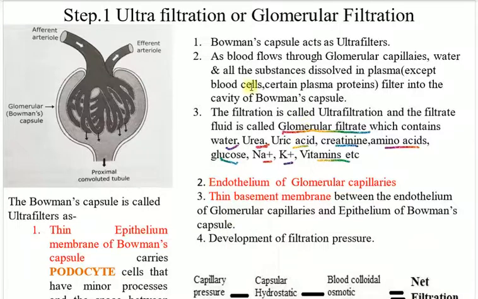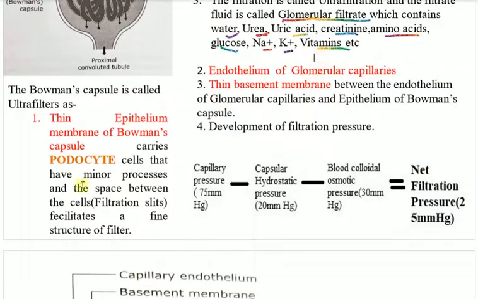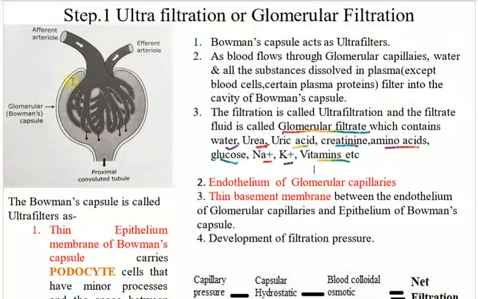Now the point is why this Bowman's capsule is called an ultrafilter. What is the specialty inside it? Here I have mentioned some three or four points. The thin epithelial membrane of Bowman's capsule carries podocyte cells that have minor processes, and the space between the cells facilitates a fine structure of filter. Look, this is the Bowman's capsule.